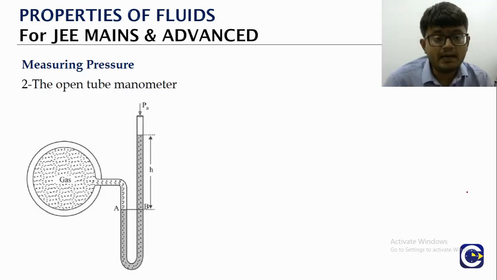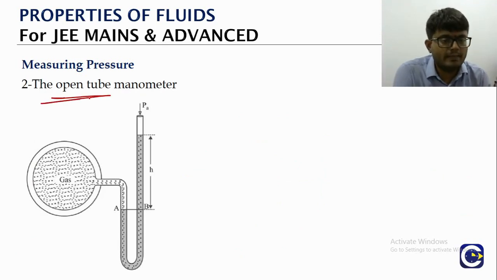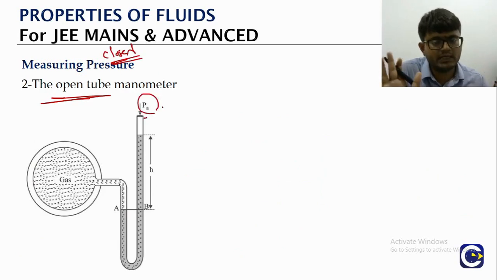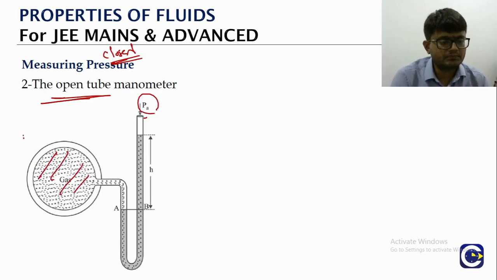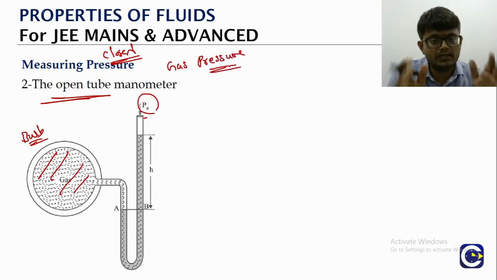Now the other pressure measuring device is the open tube manometer. So there are two types of manometer. One is the open tube manometer, the other is the closed one. Open tube manometer means what you see here, this side is open to atmosphere, that is what open tube. The manometer will have a gas bulb. This is a gas bulb. So the manometer is used to measure gas pressure.